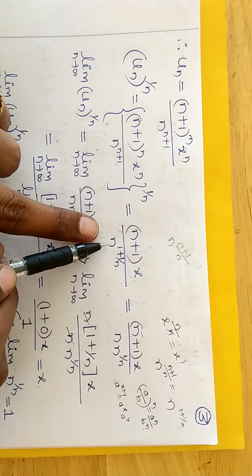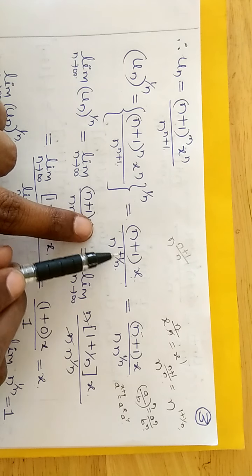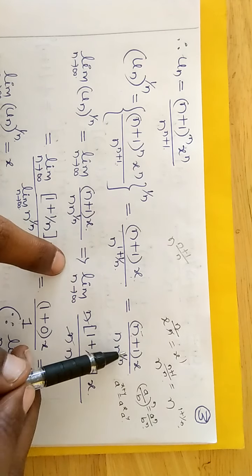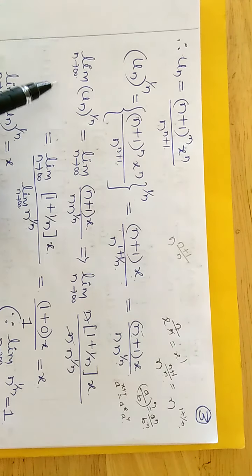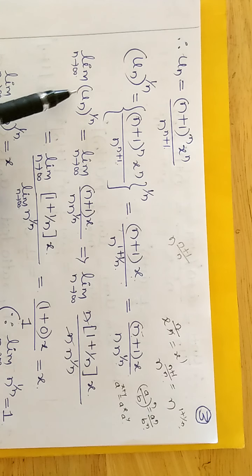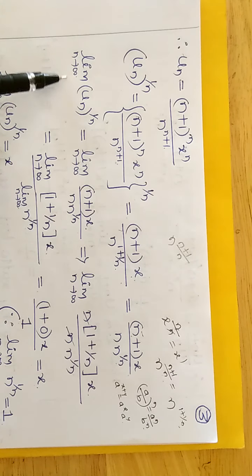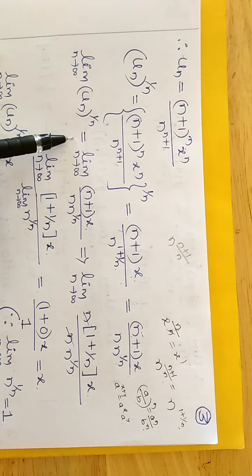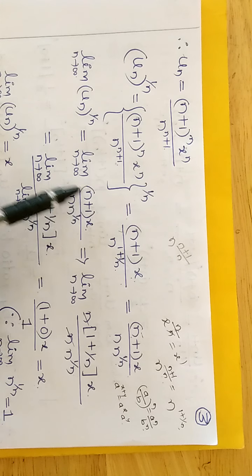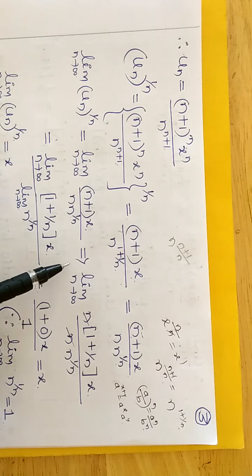So by using that, you have to write n raised to 1 plus 1 by n as n raised to 1 into n raised to 1 by n. So on both sides apply the limit of un raised to 1 by n as n tends to infinity, which is equal to, let's substitute the un raised to 1 by n value, which is equal to,